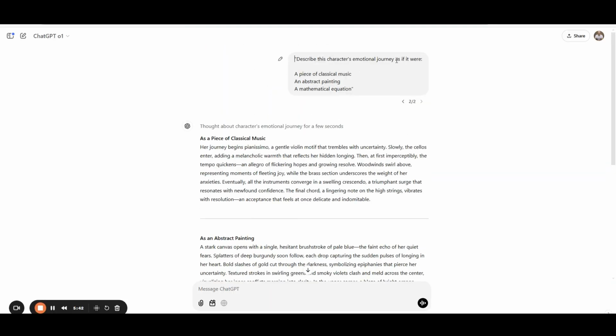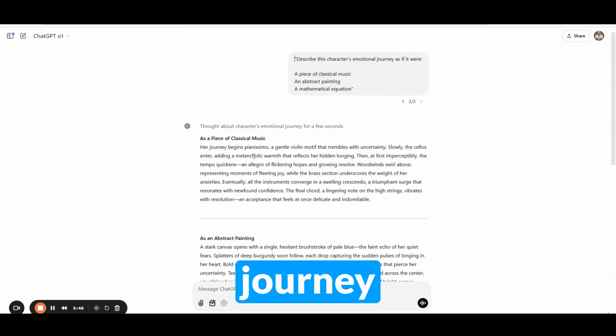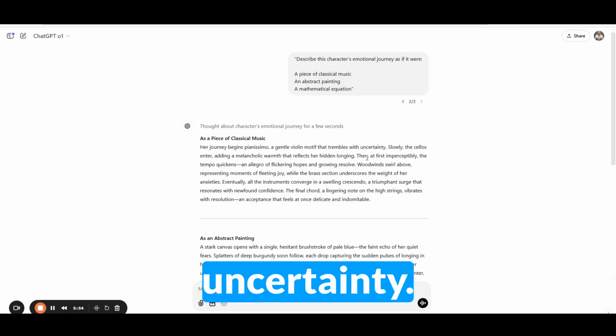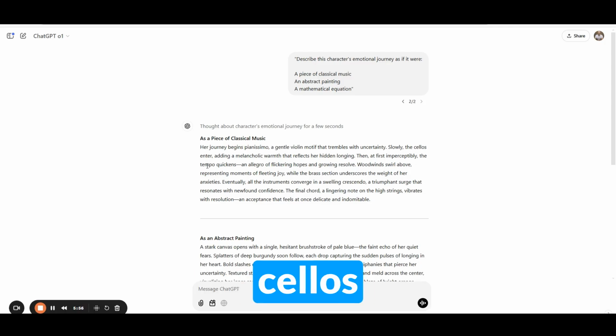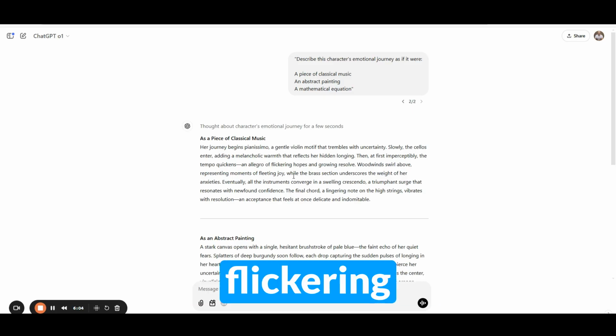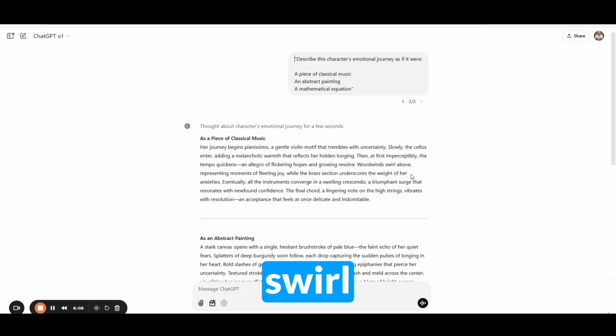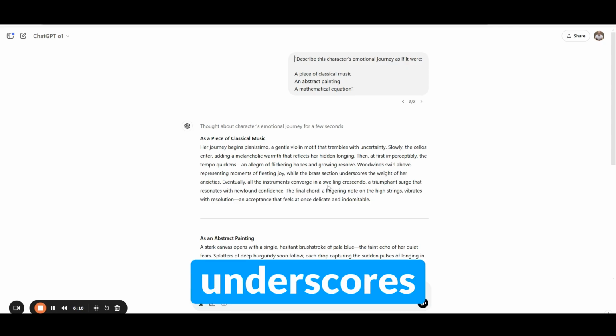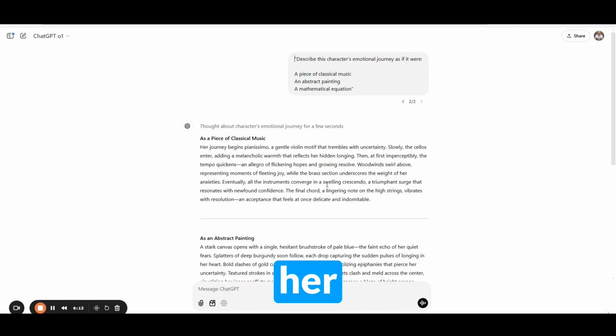Let's describe the character's emotional journey as if it were first a piece of classical music. Her journey begins pianissimo, a gentle violin motif that trembles with uncertainty. Slowly, the cellos enter, adding a melancholic warmth that reflects her hidden longing. Then, at first imperceptibly, the tempo quickens, an allegro of flickering hopes and growing resolve. Woodwinds swirl above, representing moments of fleeting joy, while the brass section underscores the weight of her anxieties.